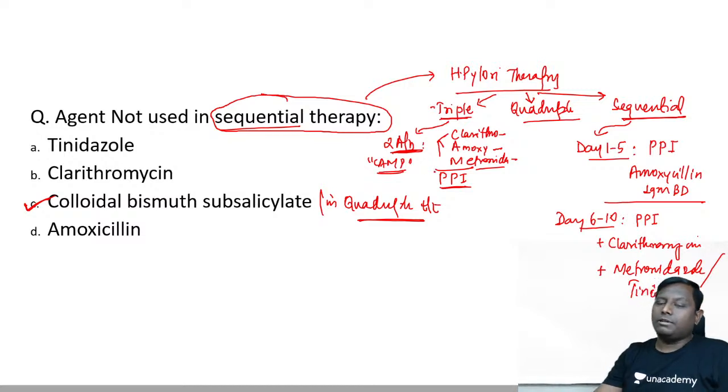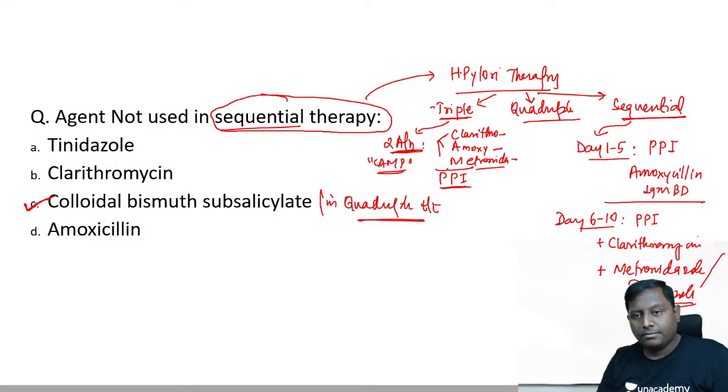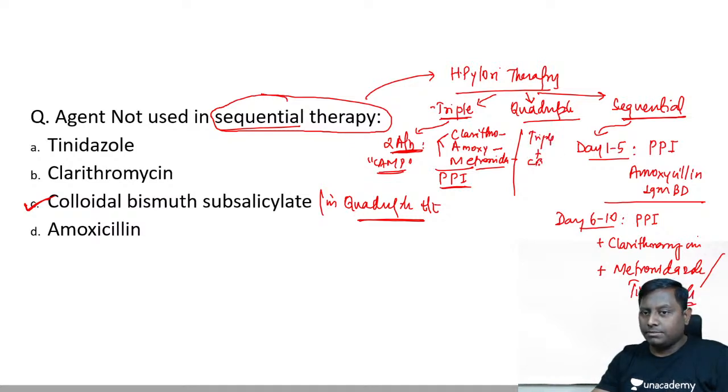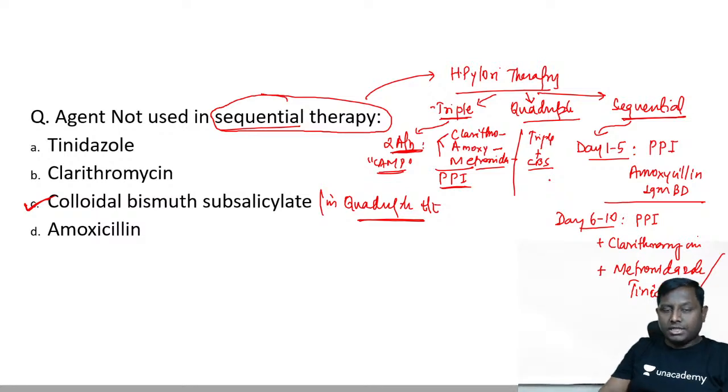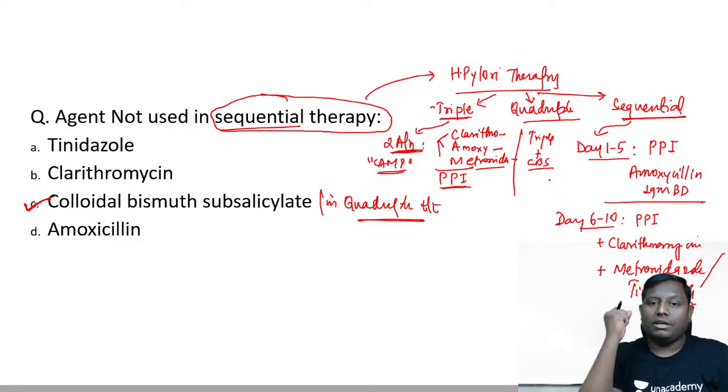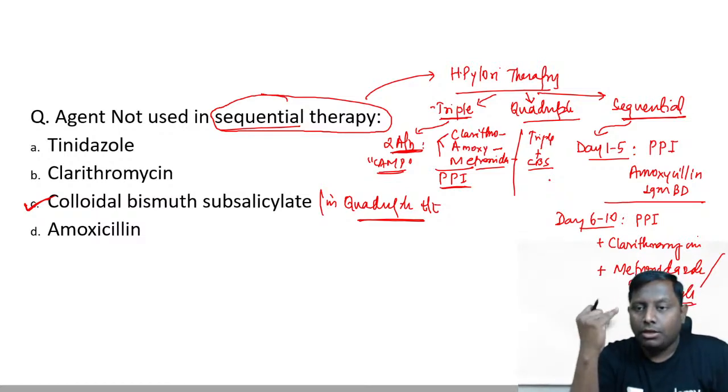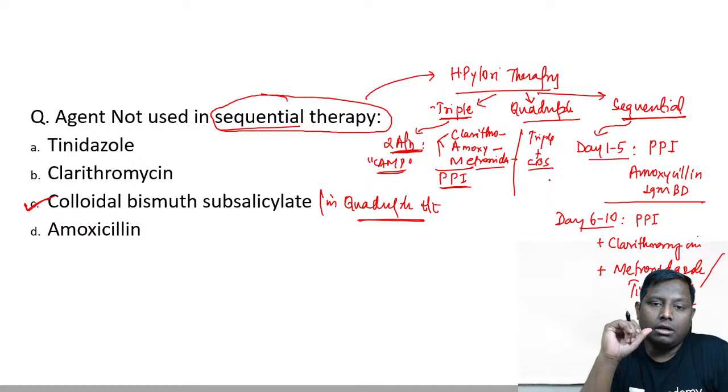So 2 antibiotics plus 1 PPI will be total 3 drugs. In the quadruple, as I told you already, you can use triple with colloidal bismuth subsalicylate, or you can even give tetracycline based therapy. So what is tetracycline based therapy? You can give tetracycline, you can give metronidazole, you can give colloidal bismuth subsalicylate, and fourth one will be PPI. So that is your proton pump inhibitor.